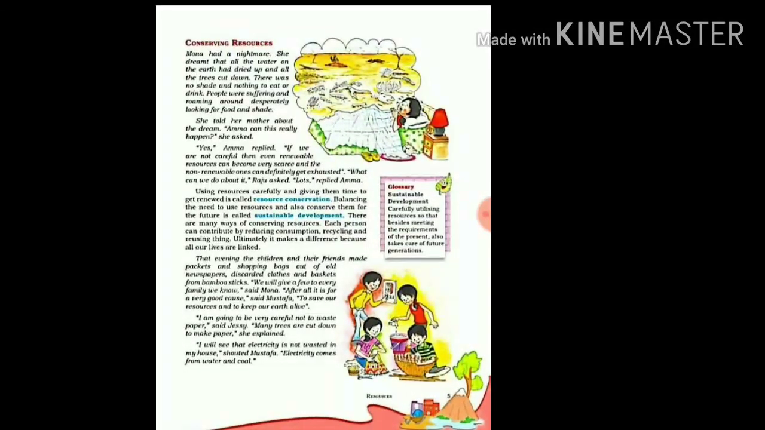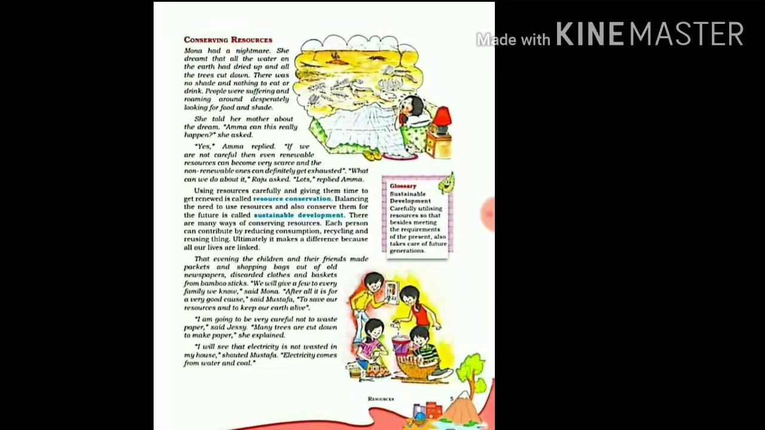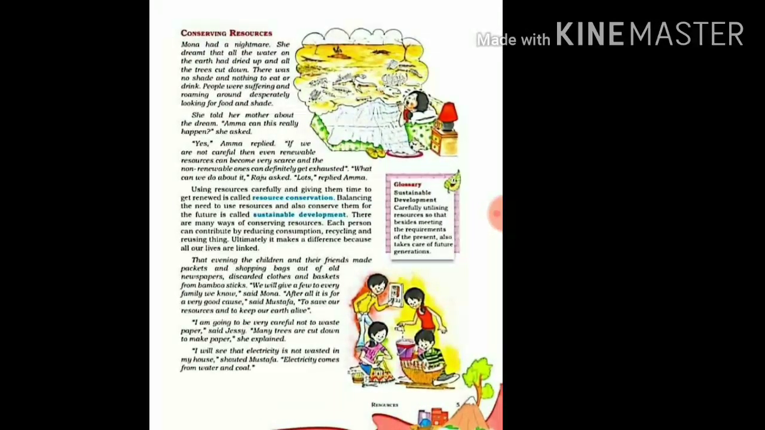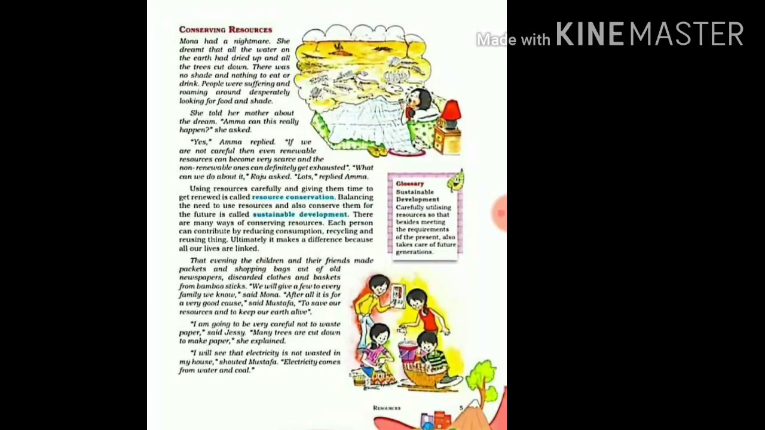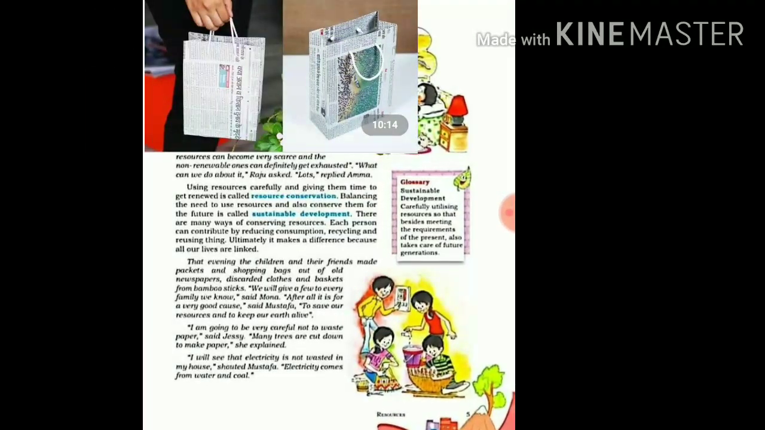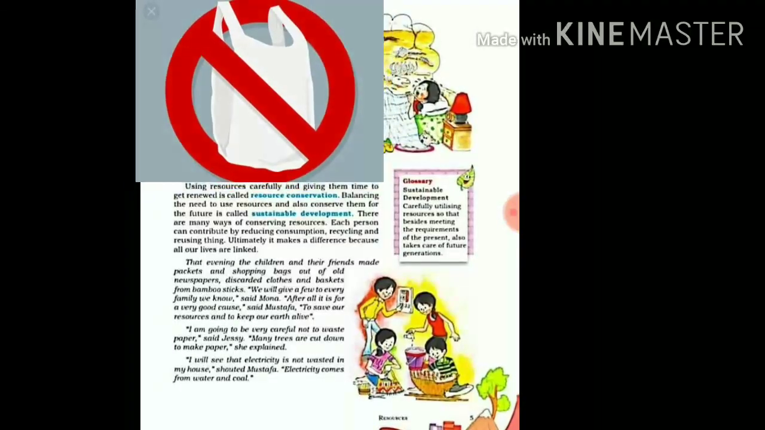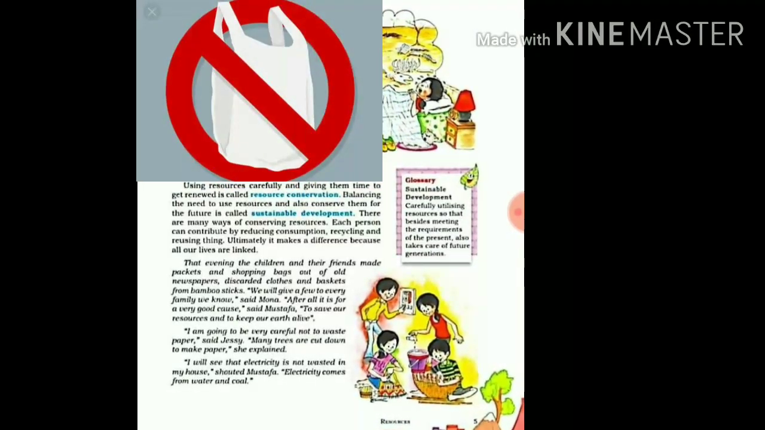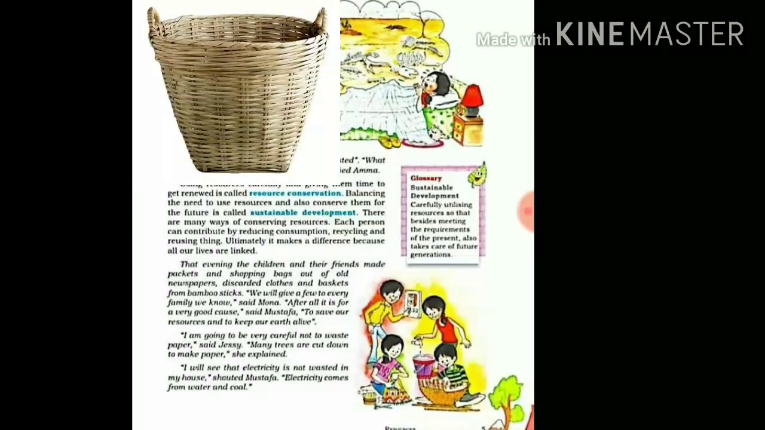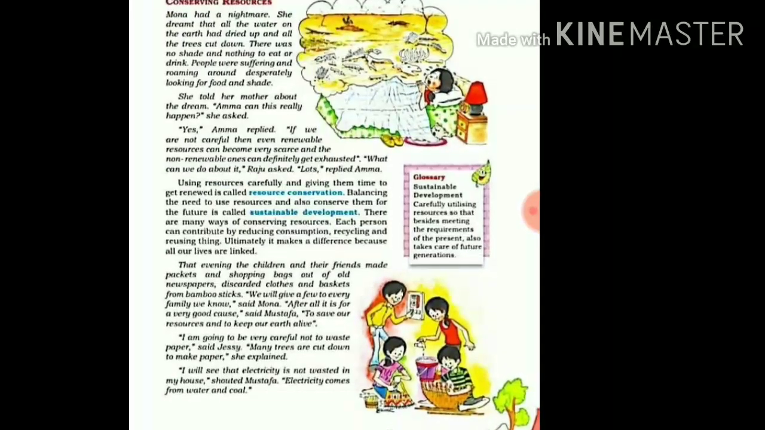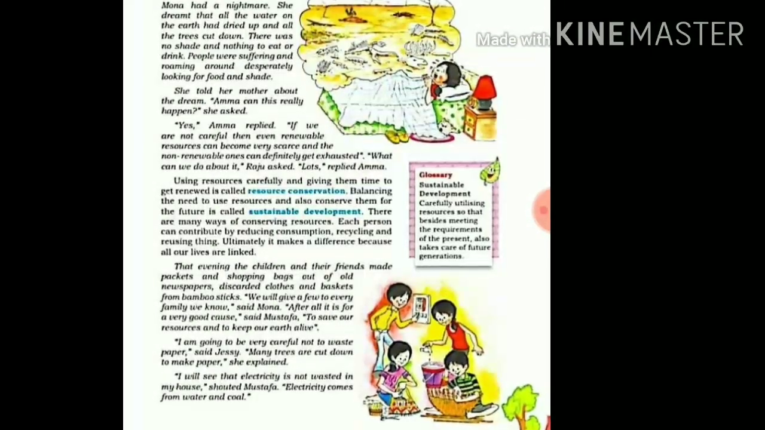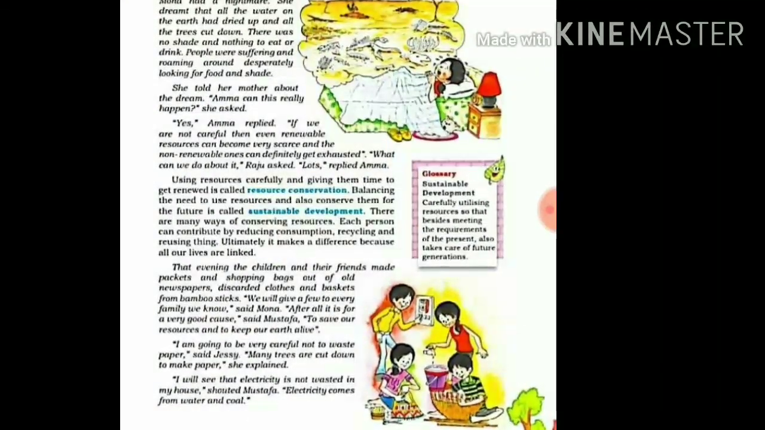These children here are taking some measures so that they can conserve the resources and preserve nature for the next generation. They are making paper bags so that they can ban the use of plastic, because we all know that plastic pollutes our environment. They are making baskets out of bamboo sticks, which again are biodegradable. So they are insisting everyone use biodegradable things so that they won't harm our environment.